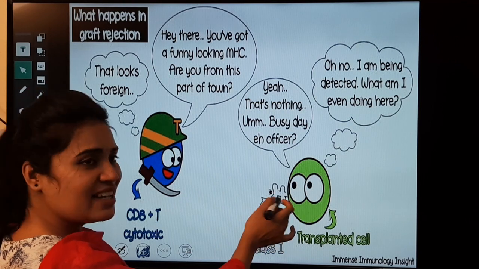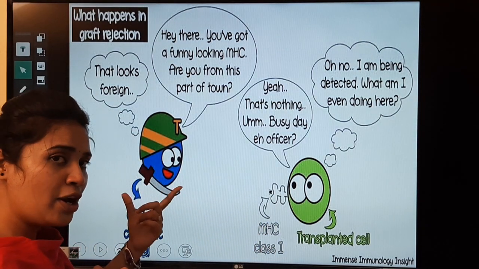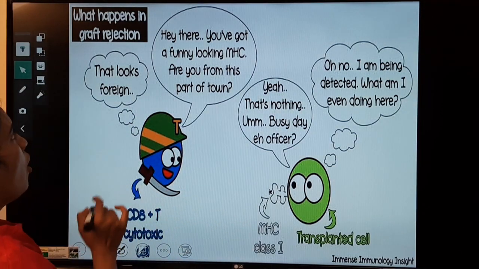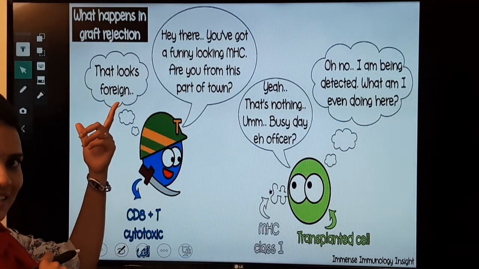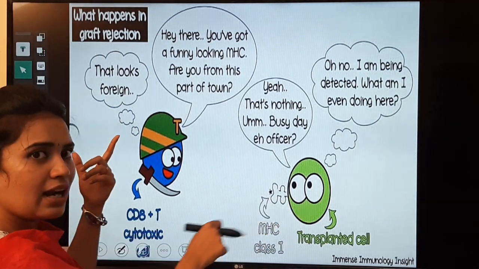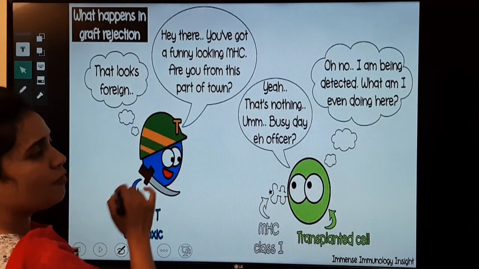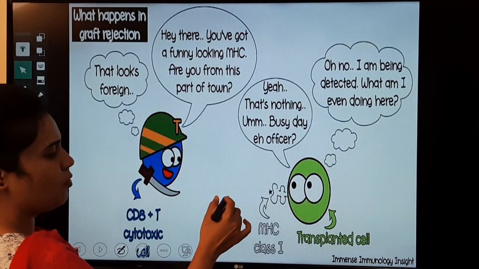He is a new person. Now your killer T cell recognizes this person as looking foreign. It says, this is not my cell. Oh, hey there, you've got a funny looking MHC molecule, we don't want that MHC.